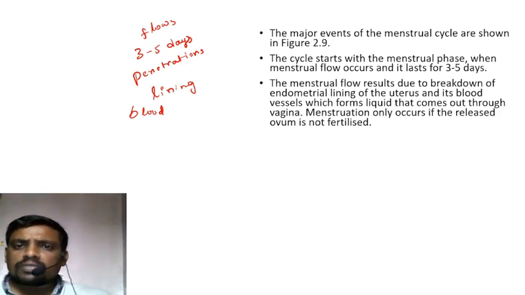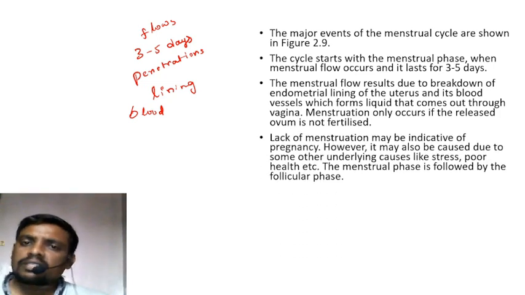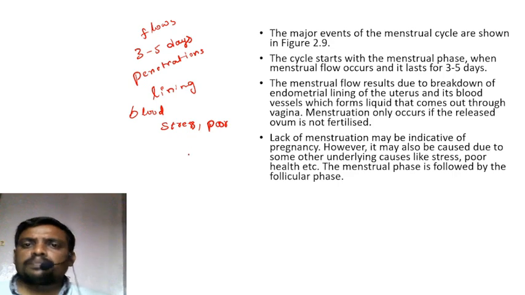Menstruation only occurs if the ova released are not fertilized. If the released ova is not fertilized, it will come out by penetrating the endometrial lining. Lack of menstruation may be indicative of pregnancy, but it may also be caused by other underlying causes like stress and poor health conditions, etc.